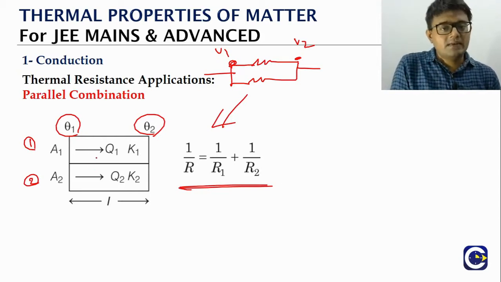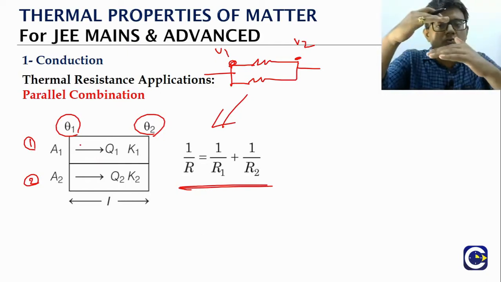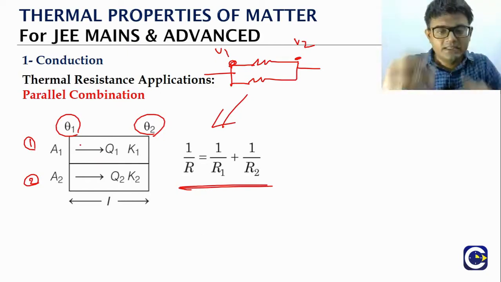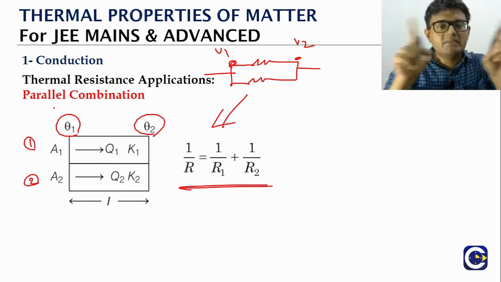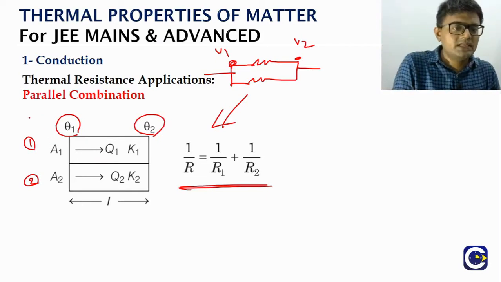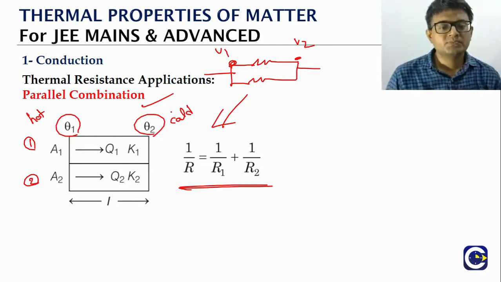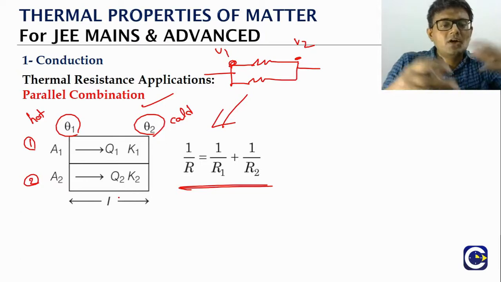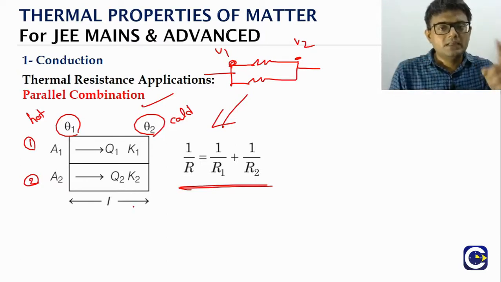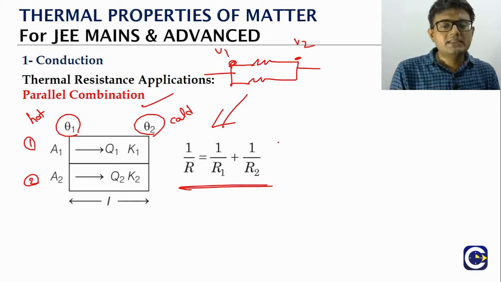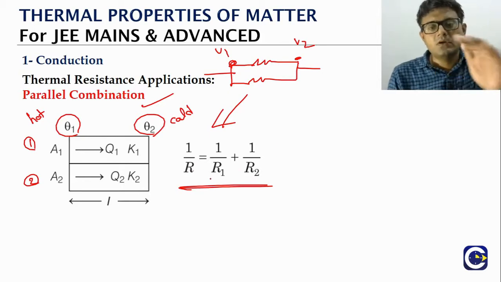Now here the same thing will happen. If you have two rods or metal objects arranged like this, where the ends are maintained at the same temperatures, this is, let's say, the hot end, temperature theta 1. The hot end of rod 2 is also at theta 1. This is the cold end. Rod 1's cold end is at what temperature? Theta 2. Rod 2's cold end is also at theta 2. So this is what we call the parallel combination. For the parallel combination, if we replace both of them by a single rod, the thermal resistance is given by 1 by R equals 1 by R1 plus 1 by R2.